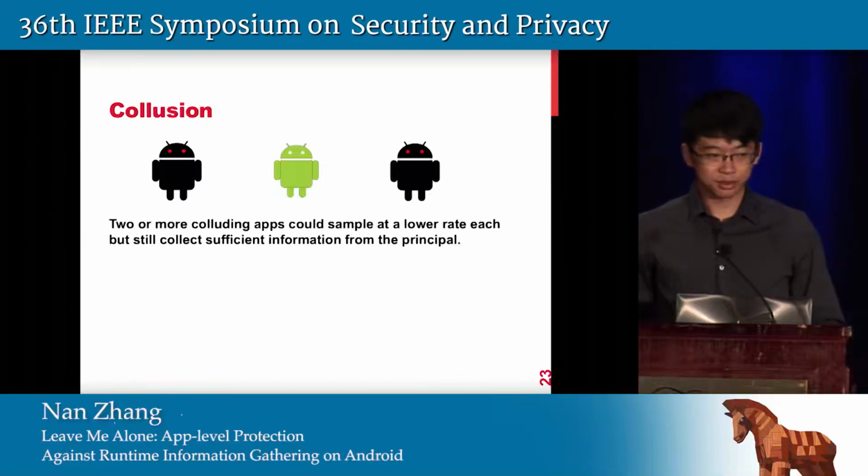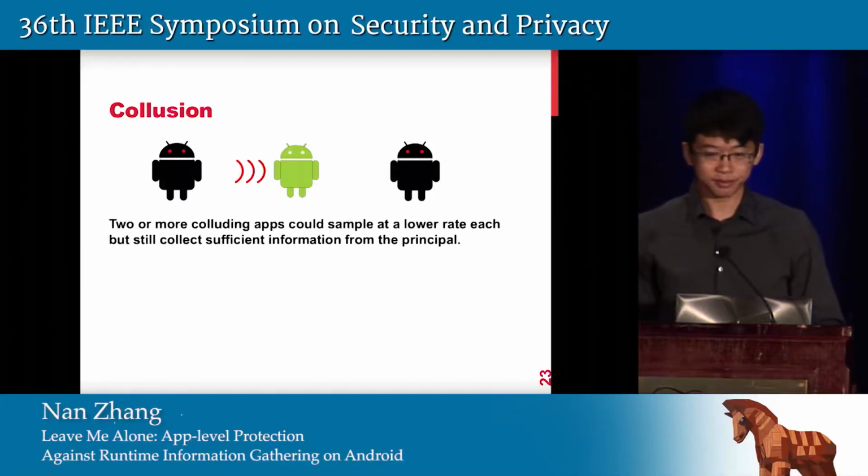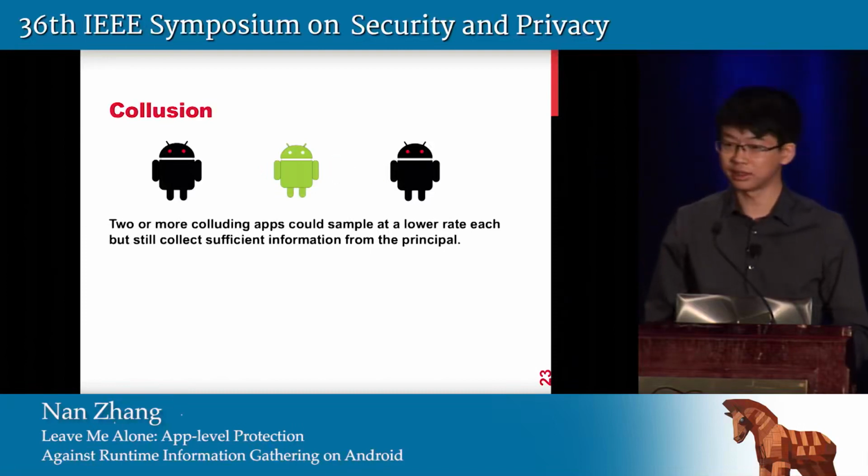A malicious app could also play a trick by using multiple apps to sample the principal app, each at a lower speed, but combined together they could infer useful information from the principal app.